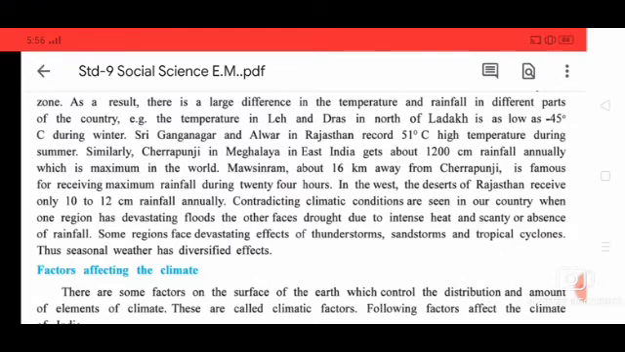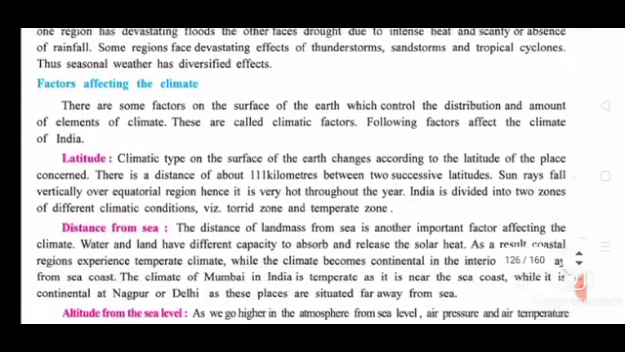Some regions face devastating effects of thunderstorms, sandstorms and tropical cyclones. These all happen because of the excess rainfall. The seasonal weather has a diversified effect. Because of that, different types of effects are there.